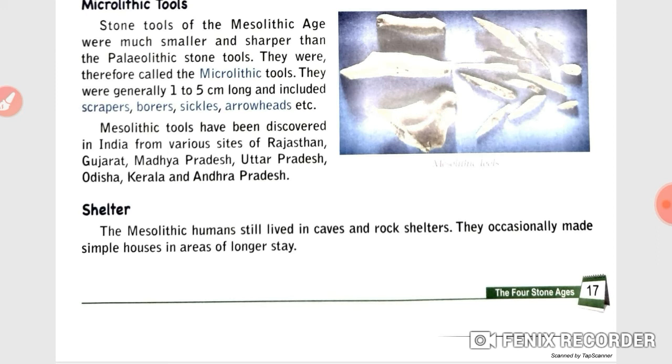The Mesolithic humans still lived in caves and rock shelters. They occasionally made simple houses in areas of longer stay. Children, the Mesolithic humans also lived in caves and rocks. They made simple houses for longer stays.